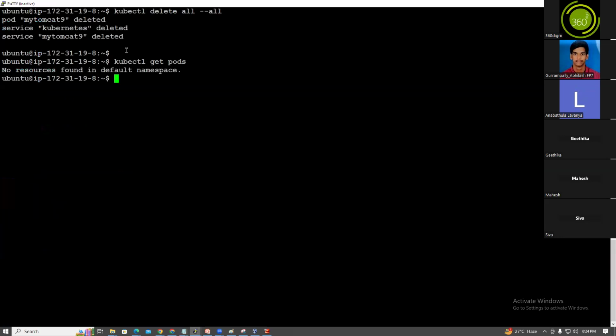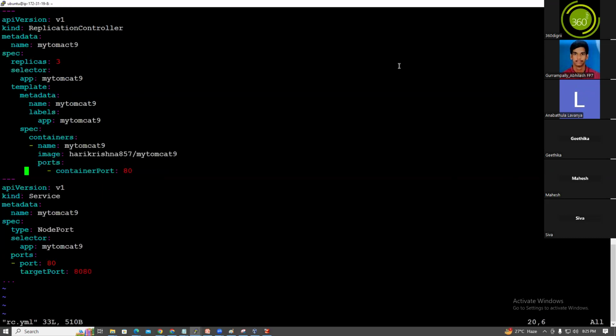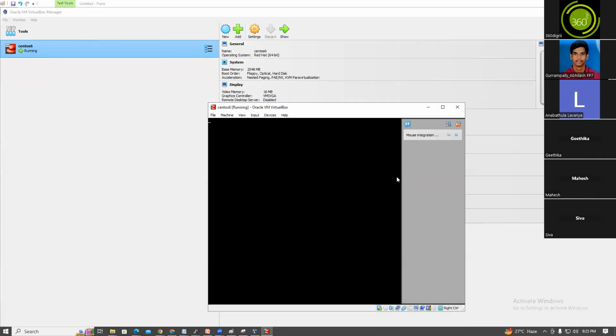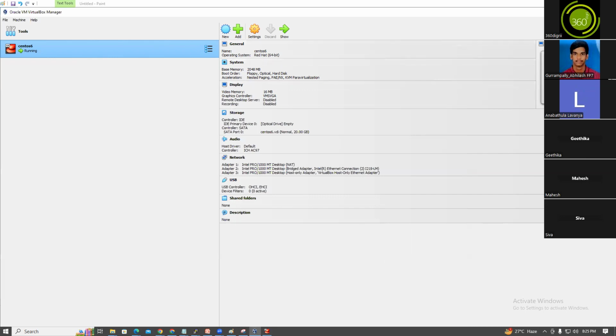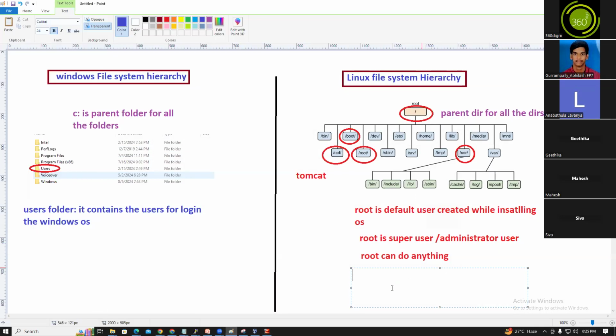So how are you interacting with this OS? We are interacting with this OS through commands only. How can you interact with this OS? You can interact with this OS through commands only, right? So it's a command line.